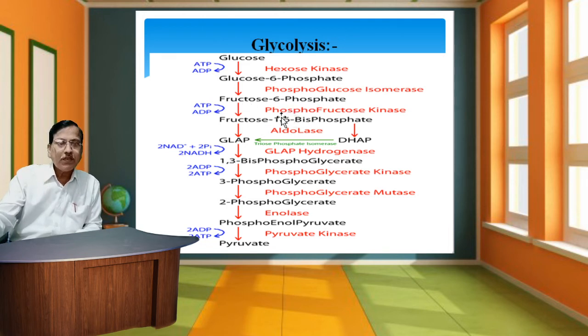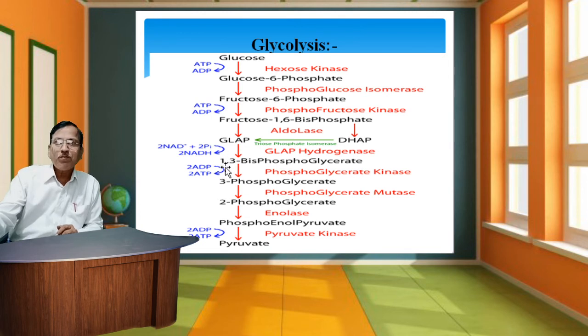Glucose 6 phosphate is converted into fructose 6 phosphate. In the second step, the enzyme phosphoglucose isomerase is used as the catalyst for this conversion. Fructose 6 phosphate is then converted into fructose 1,6 bisphosphate. At this time also ATP is converted into ADP, so one molecule of ATP is utilized.